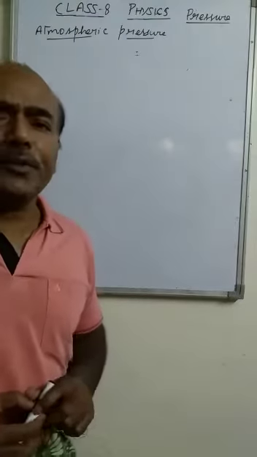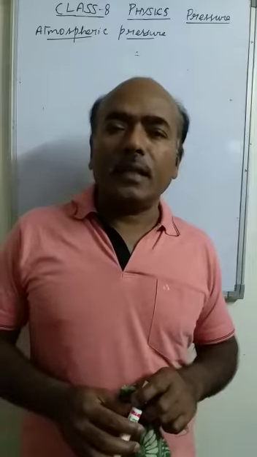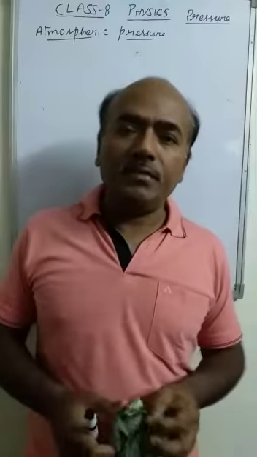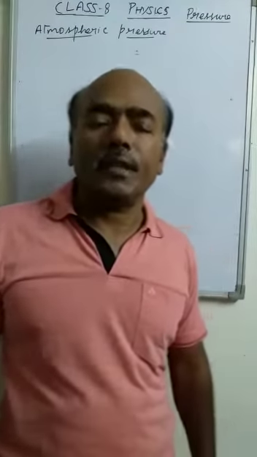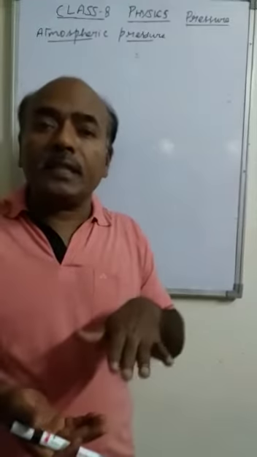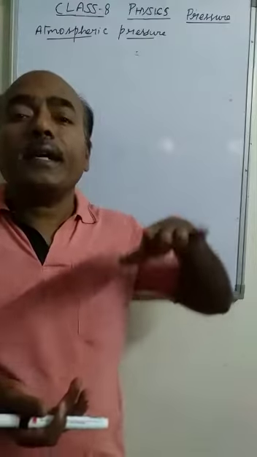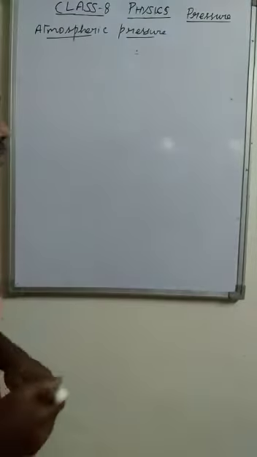Let us continue the same topic, that is atmospheric pressure. In the last video also we were discussing this atmospheric pressure. Atmospheric pressure is the pressure exerted by the air on every object on the earth surface.